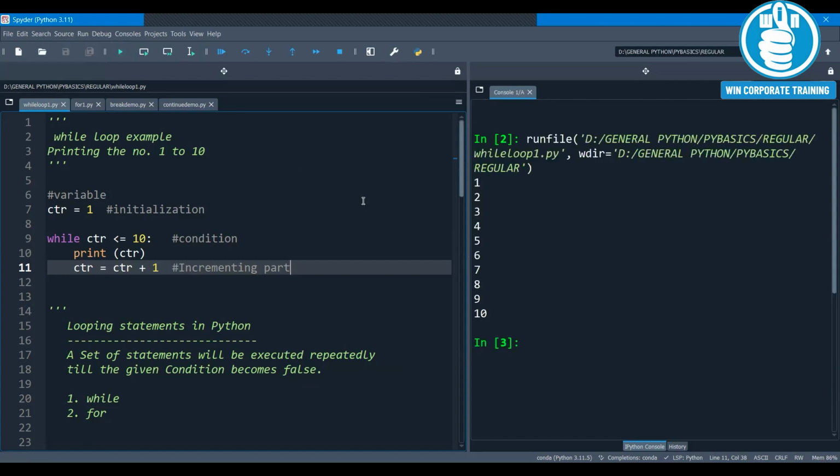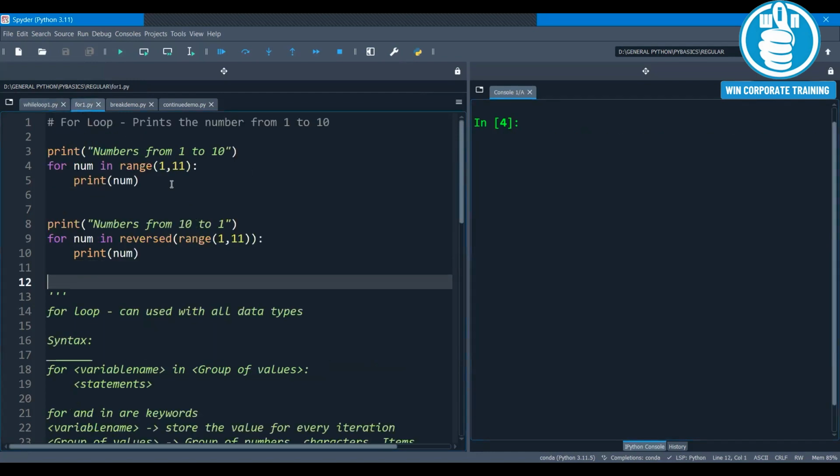If you see the output, it will print the values from 1 to 10. After printing 10, the ctr value will become 11. Is 11 less than or equal to 10? No. The given condition becomes false, and the while loop will stop the execution.